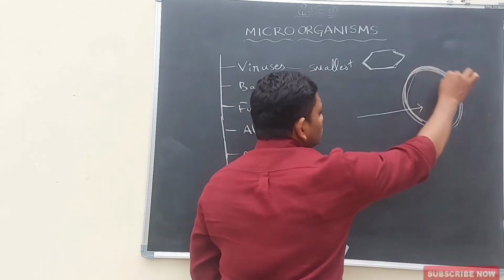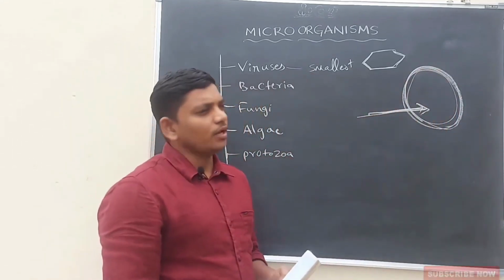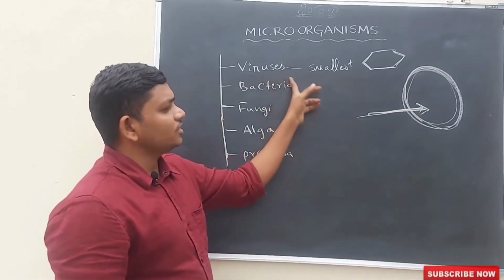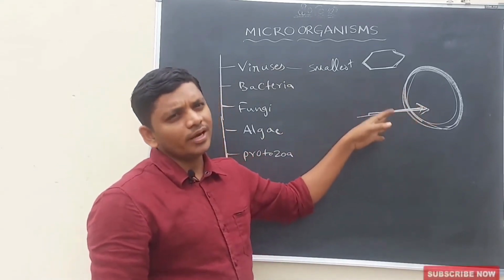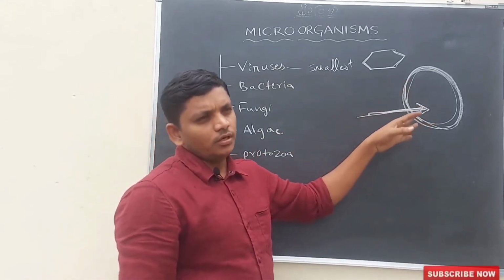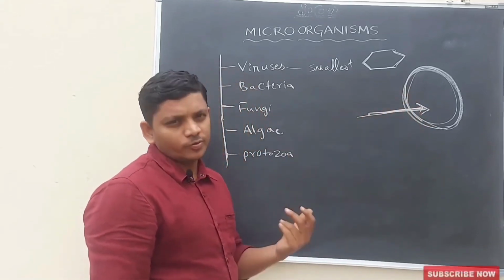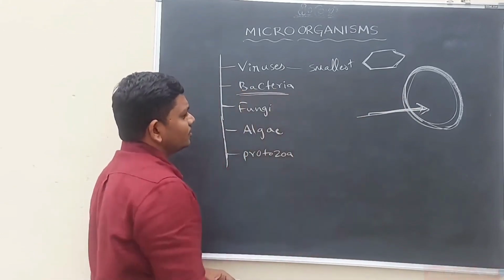It only grows in inner body parts. In this way, the smallest microorganisms are viruses, and they can grow only inside the human body or any living bodies. Inside the body only it can grow and produce new offspring or new generations.